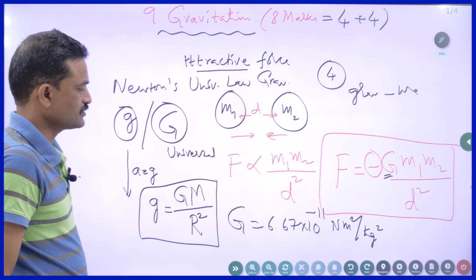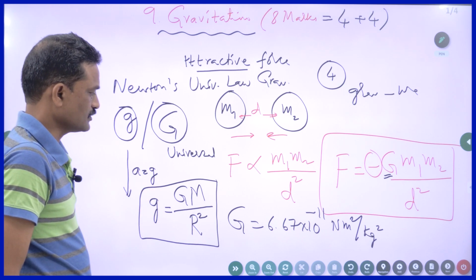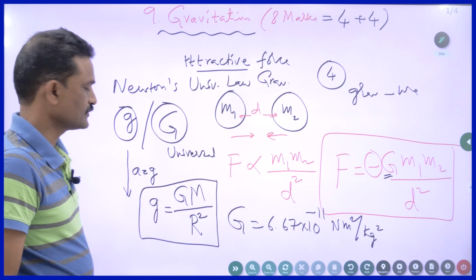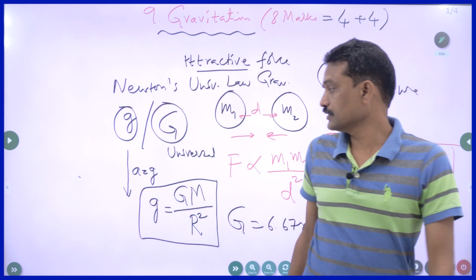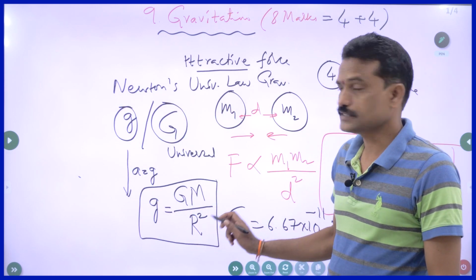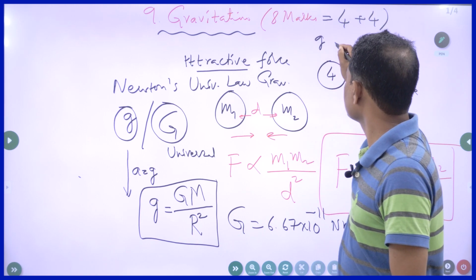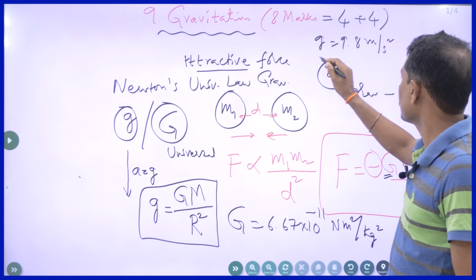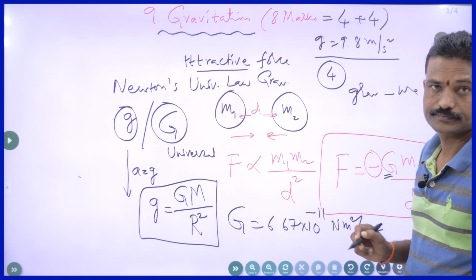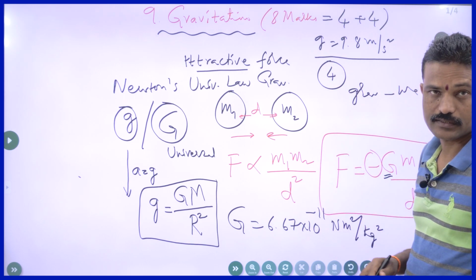We can derive it also, but we are not going into those details. Generally, we take small g as 9.8 meter per second square. It may not be the same at all places on the globe; it changes from one place to another.